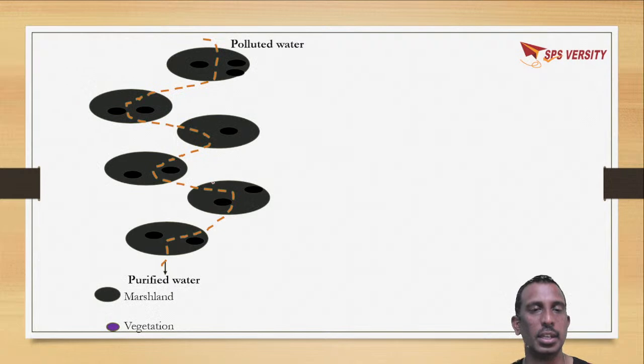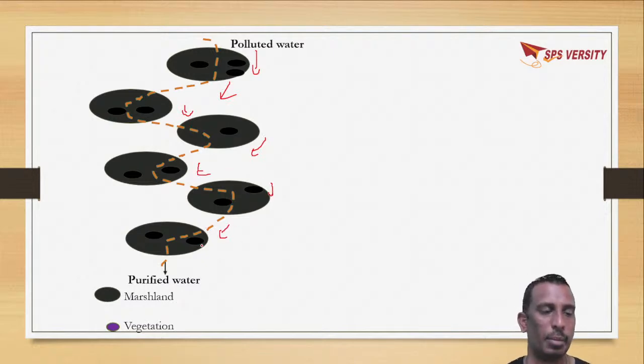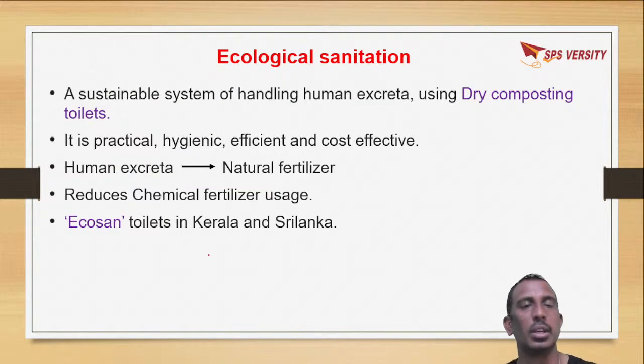So here you can see the marshland and the vegetation. The polluted water comes from this direction. It is passed through 6 different marshlands with plants, algae, bacteria. By the time it comes out, it is purified water where a lot of vegetation is growing. So this is a study where water pollution is reduced by Friends of Orchard Marsh.